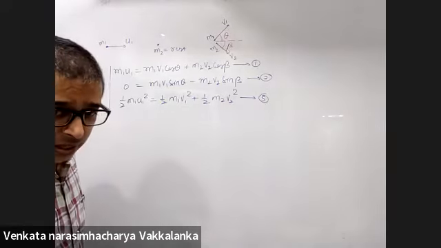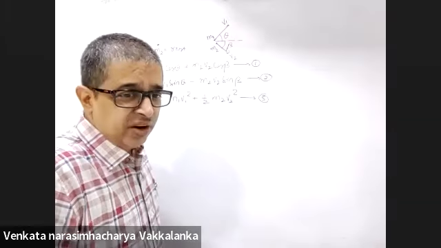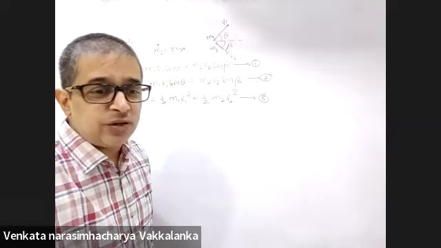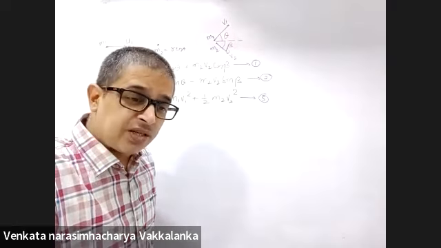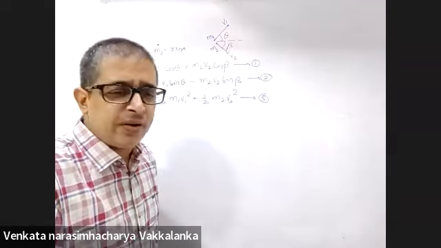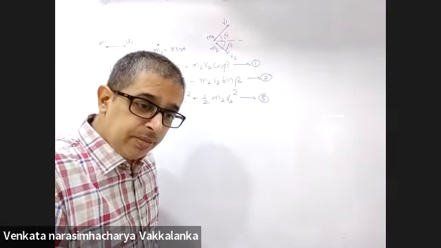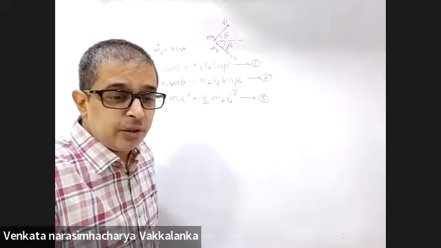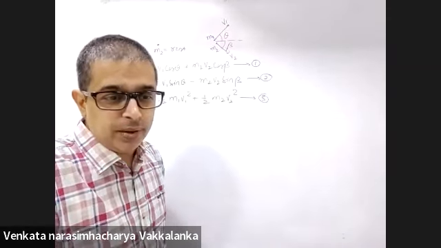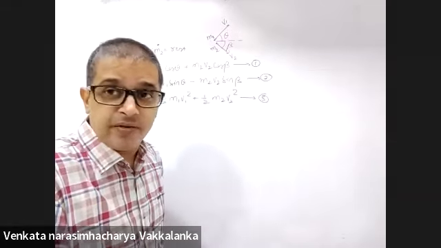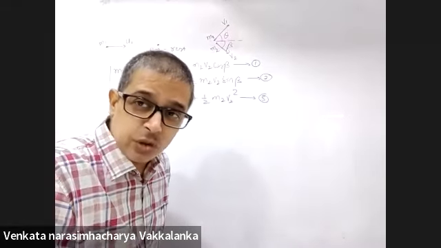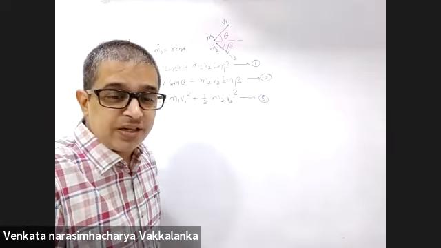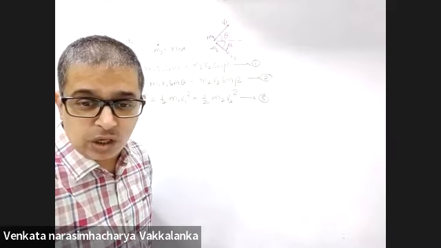By the way, one of them typed, can we go into the frame of m1 and solve? I would never suggest that because m1 accelerates during collision. The center of mass frame is permitted because that is an inertial frame. It may be moving or it may be at rest, that will remain constant. But I will never suggest that you go into the m1 frame, or the m1, m2 frame, because both the particles accelerate during collision. Momentum conservation with respect to an accelerating frame is not permitted.